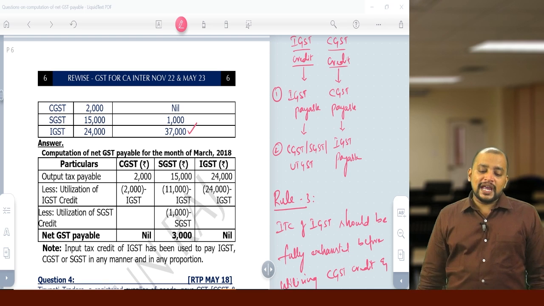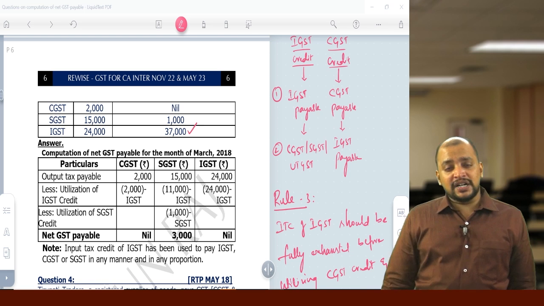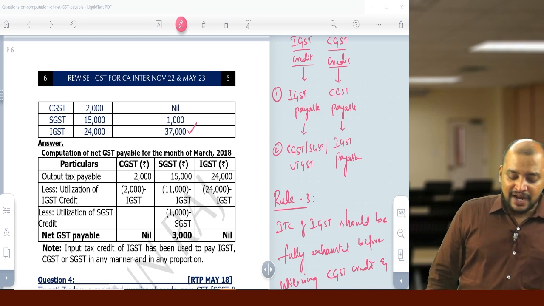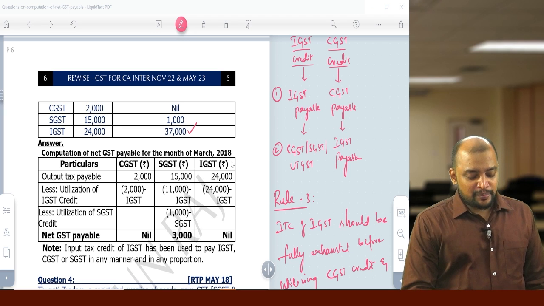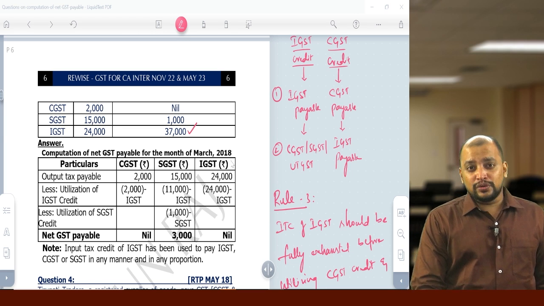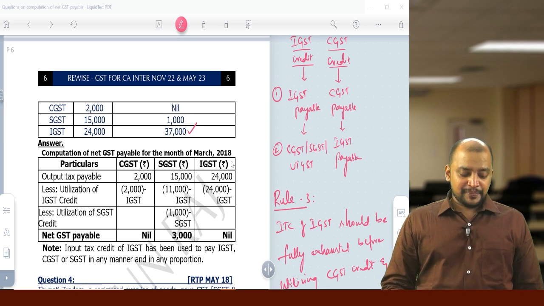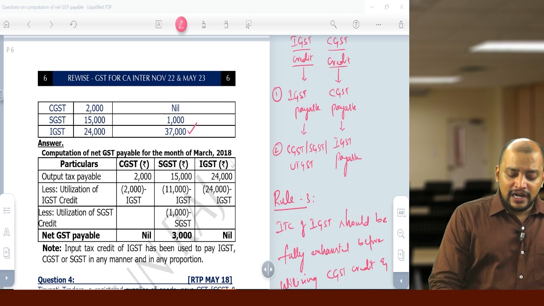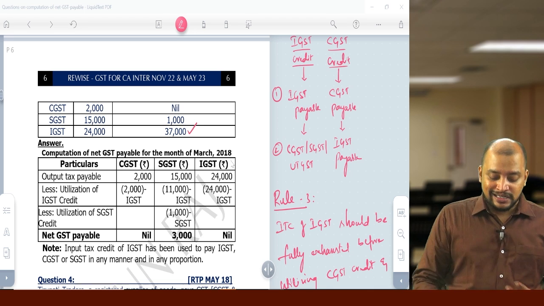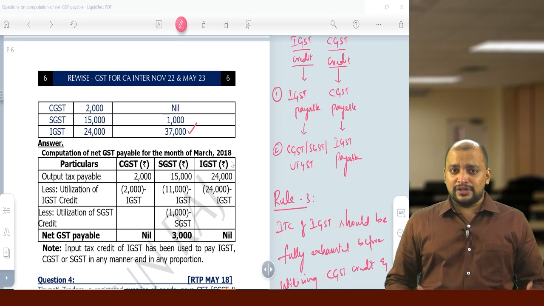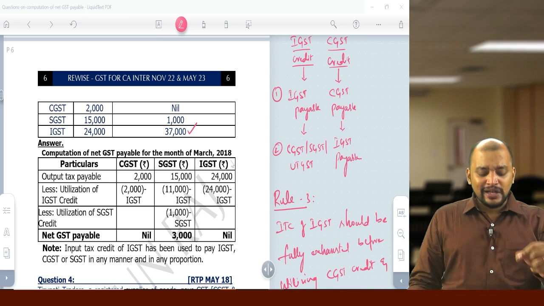Anywhere I can use. There is no hard and fast rule. So here I have used 11,000 for payment of SGST and 2,000 for payment of CGST. And here already 1,000. Now I am using SGST credit. So net GST payable 3,000. Is this the only answer?